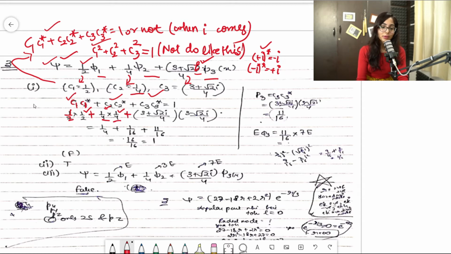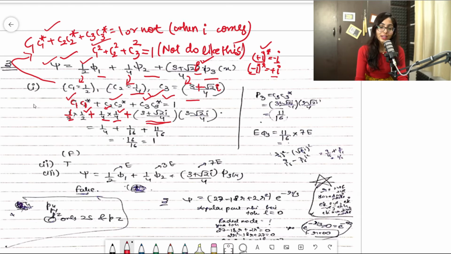Plus, you will write c3 into c3 star. So what is c3? That is 3 plus root 2i by 4. I have written this. But for c3 star, now you have to take care of this thing. Now i is there, so whatever it is plus root 2i. I told you that after star, plus i will become minus i and minus i will become plus i.